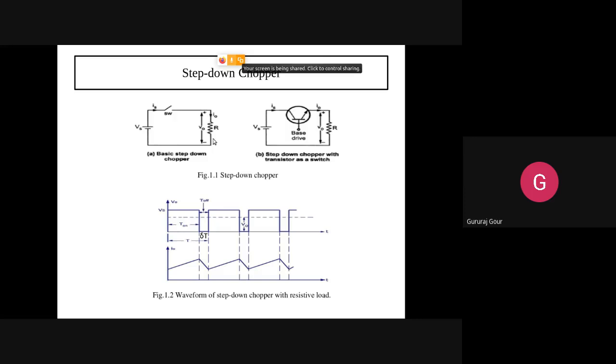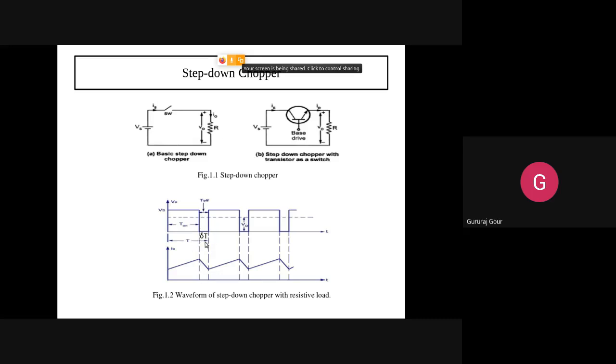Because of this current flowing, some voltage drop will happen across R, which means it will start developing voltage across R. Similarly, the current will go on increasing, exponentially. This is what is happening during T on.